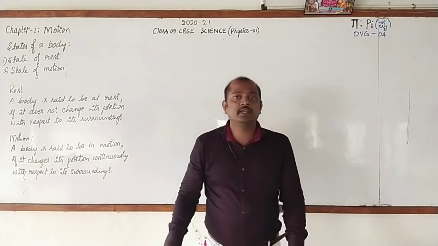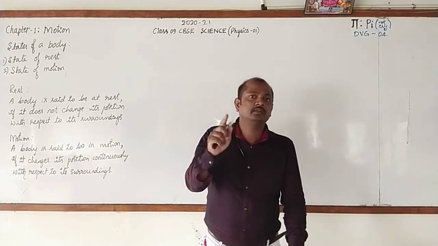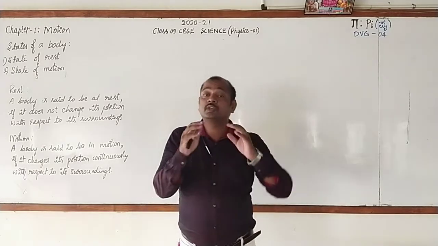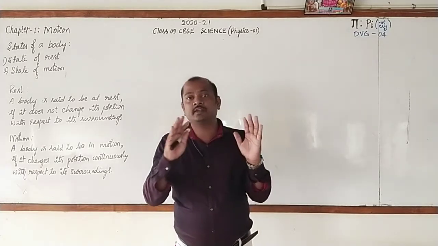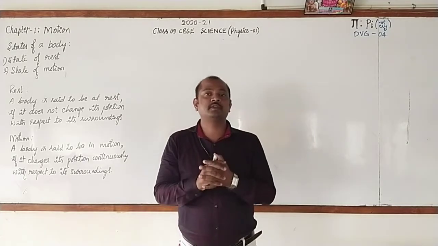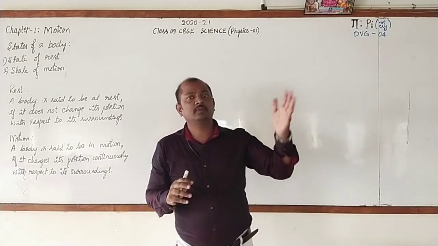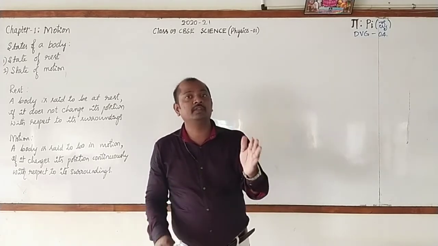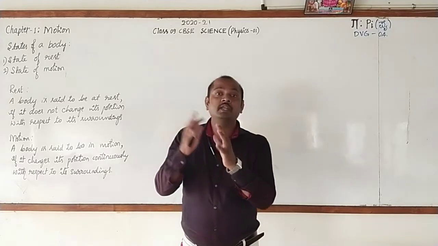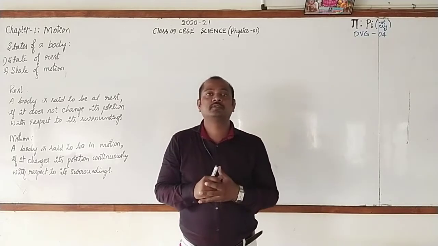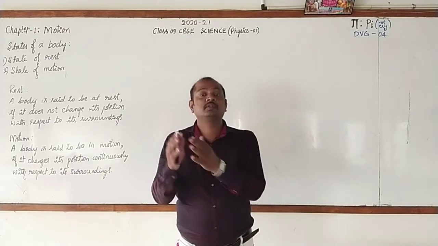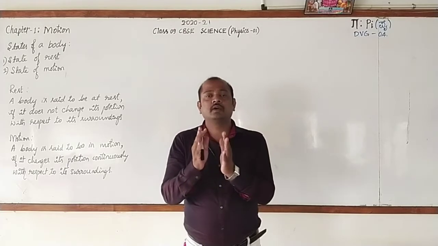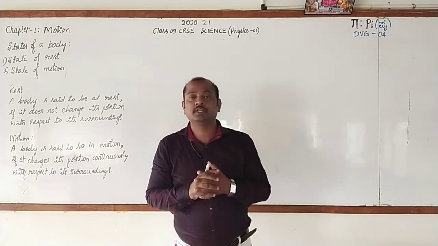We all know that air is matter. Can you see the movement of the air? Yes, you cannot see the movement of the air directly, but by indirect observation you can come to know the motion of the air by observing the movement of the leaves and branches of the tree, and also the movement of the dust particles. So from that also we can identify the motion of the air.